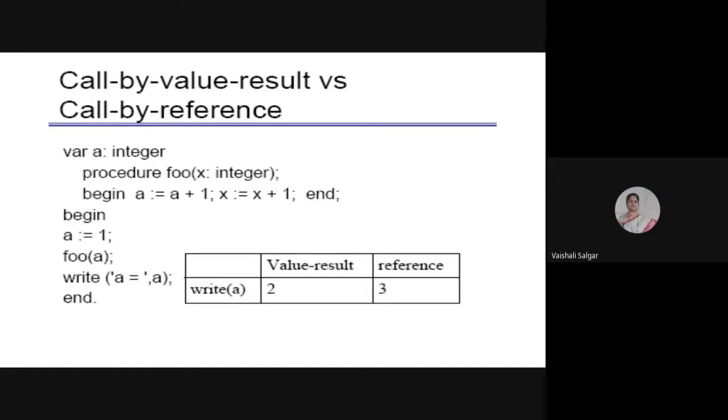Then it will increment the value of A. So the value of A was 1, so 1 plus 1, it will be 2. At the same time, X is also holding a value of 1, so X is also 1 plus 1, which will be 2. Right? So after it returns from foo, the value of A will be 2. So that 2 will be copied out into the A variable. That is, my result will be copied back into my caller.